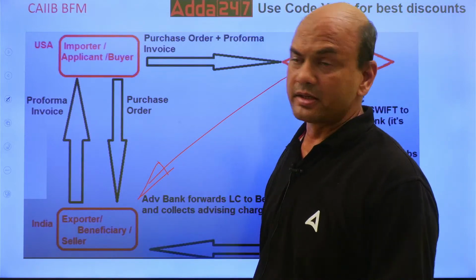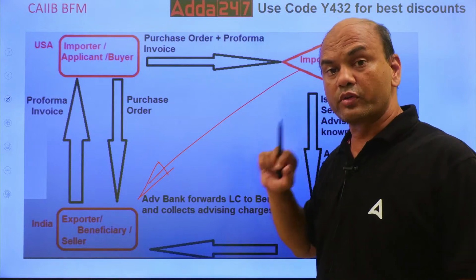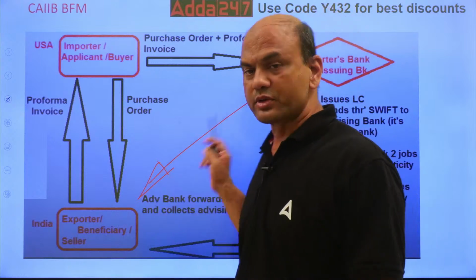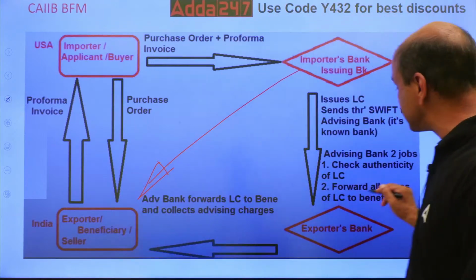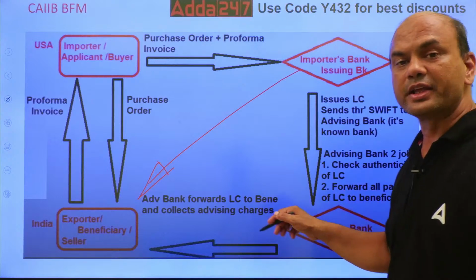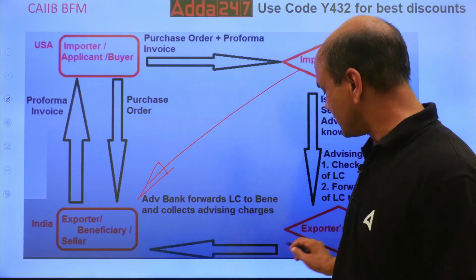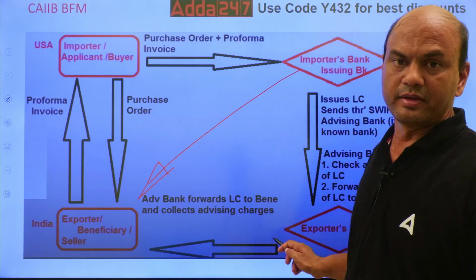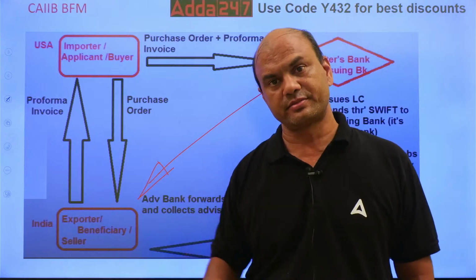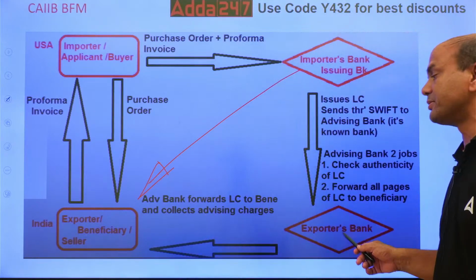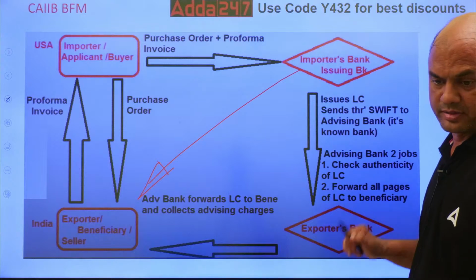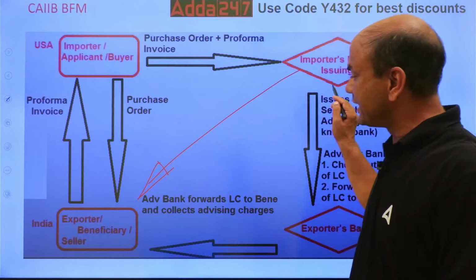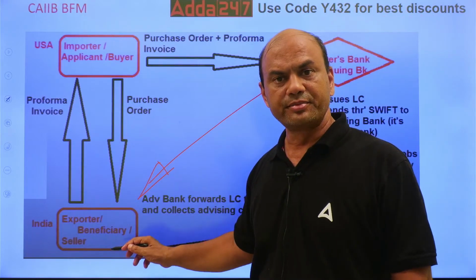But the problem is, this issuing bank is also not confident who this exporter is. If this exporter is fake, then what? So what does the issuing bank do? It finds one agent in the country of that exporter. Now agent means it is an agent bank. So it finds one bank which it trusts. So this bank is called the advising bank.